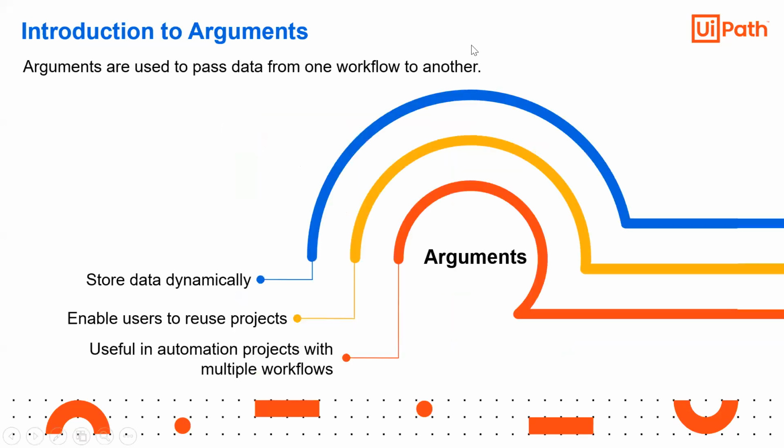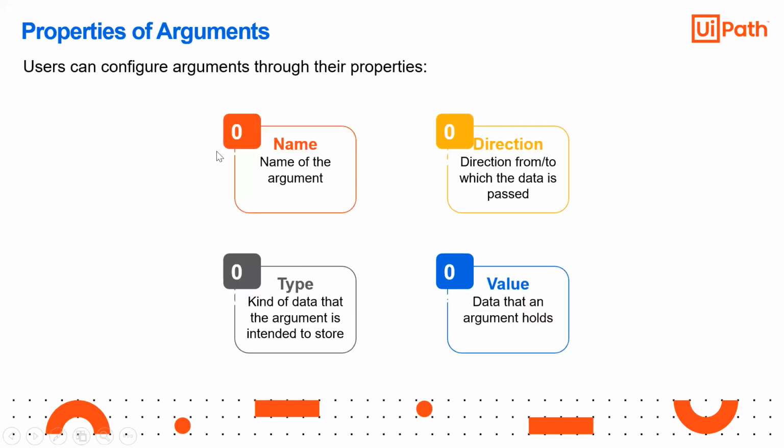So what are the different properties of an argument? We are going to see how to give a name, and which direction, from or to. Whether it is going from one sequence to another or coming from another sequence, the direction has to be taken care of. In variables, the type is important, whether string or boolean, or the scope. Here the direction is important. Multiple directions can be given: in and out also. So an argument can be input or output. We'll see that example, don't worry.